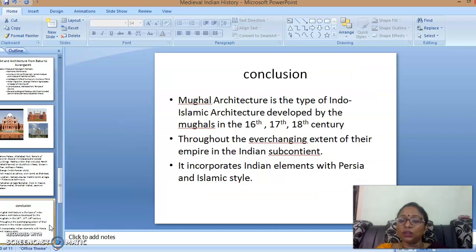We can conclude that Mughal architecture is a type of Indo-Islamic architecture developed by the Mughals in the 16th, 17th and 18th centuries. Throughout the ever-changing extent of the empire in the Indian subcontinent, it incorporated Indian elements with Persian and Islamic styles. It created a zenith, and also tremendous changes in the Indian medieval history period.